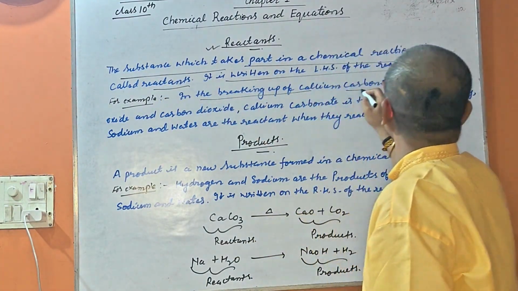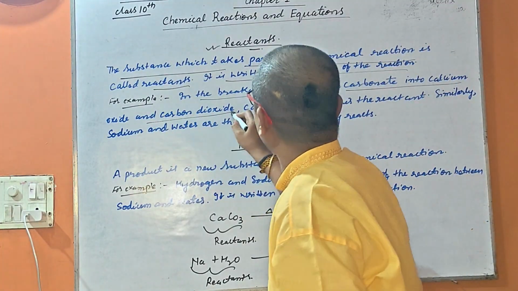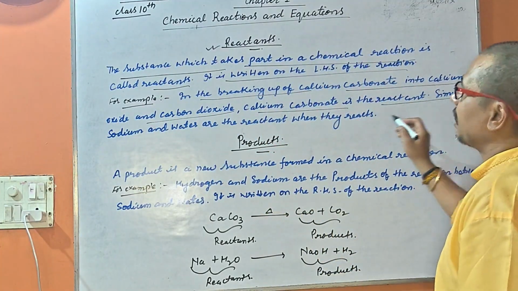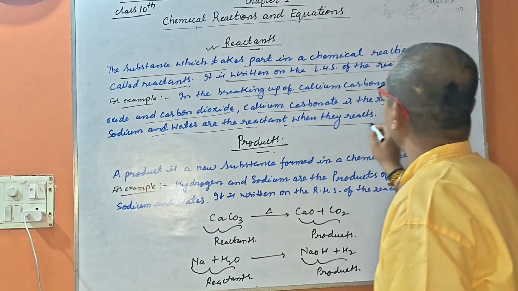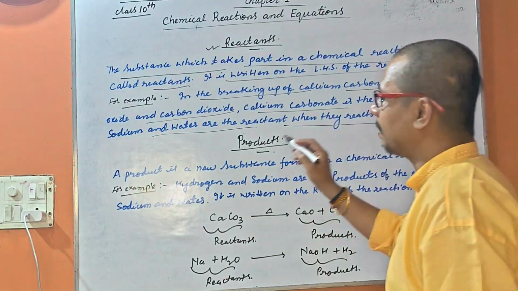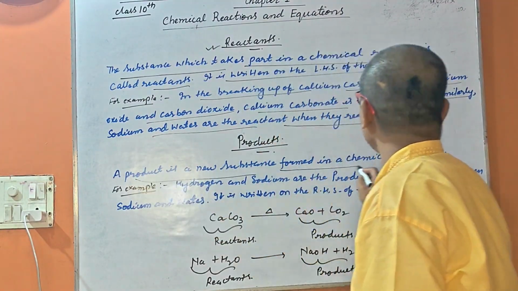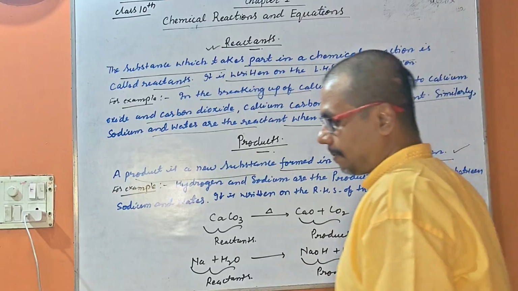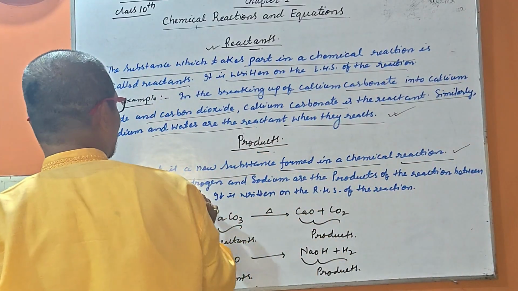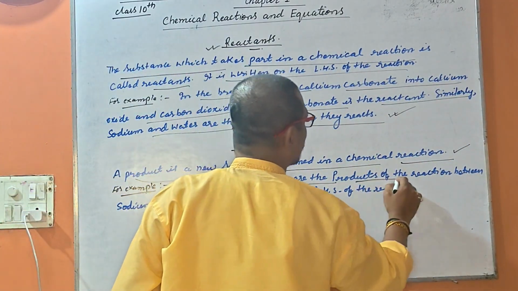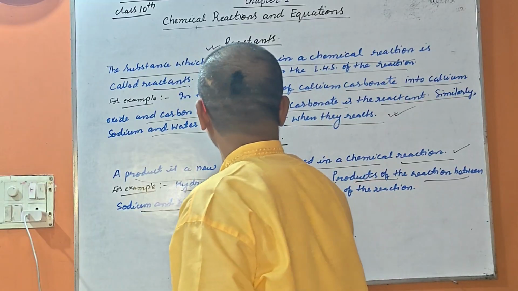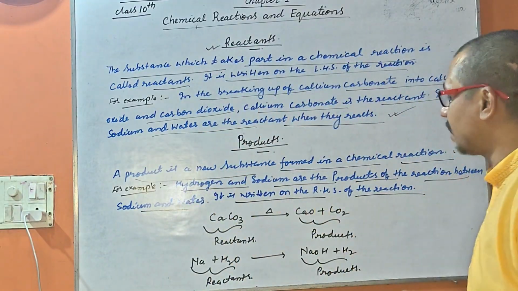In the breaking of calcium carbonate into calcium oxide and carbon dioxide, calcium carbonate is the reactant. Similarly, sodium and water are the reactants when they react. And what is a product? A product is a new substance formed in a chemical reaction. Hydrogen and sodium hydroxide are the products of the reaction between sodium and water. It is written on the right hand side of the reaction.